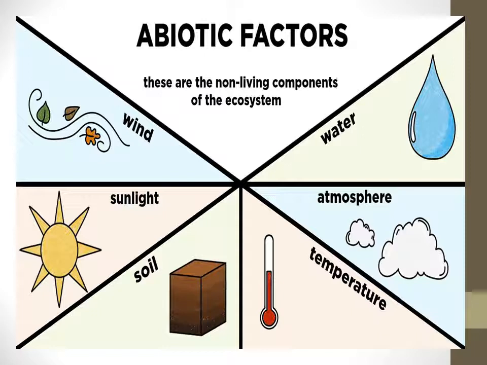Now the habitat includes biotic components, for example pathogens, parasites, predators, and competitors for the organism. So all these are the biotic components. And then you also have abiotic components. Now on your screen you can see all the abiotic components. We are going to talk about 4 of them in detail.